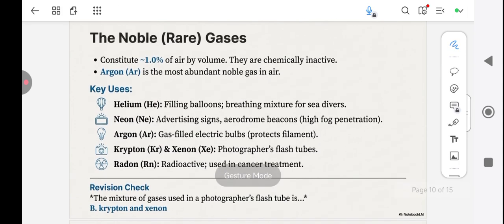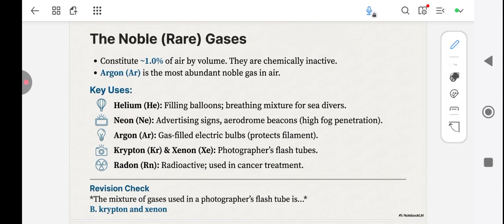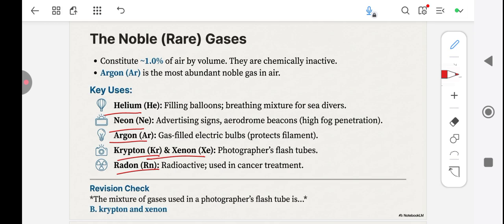Let us move to the noble gases. The noble gases are majorly helium, neon, argon, krypton, xenon, and radon. So the first one is helium. Why is helium an important gas? Because it is used in filling balloons and as a breathing mixture for sea divers. Also, I want to state this.